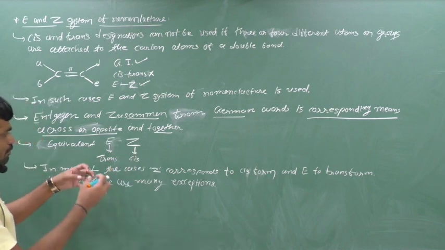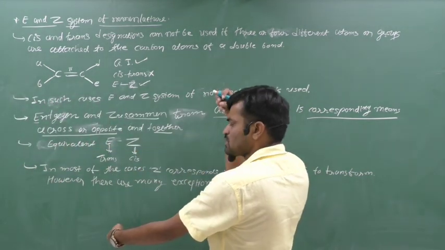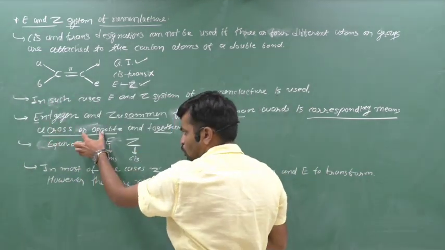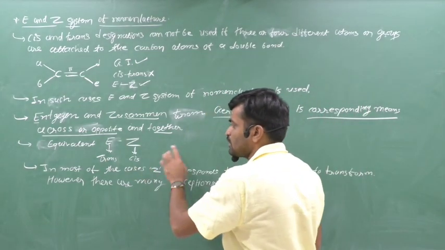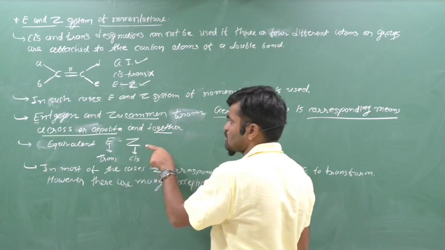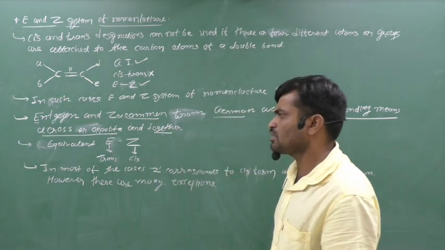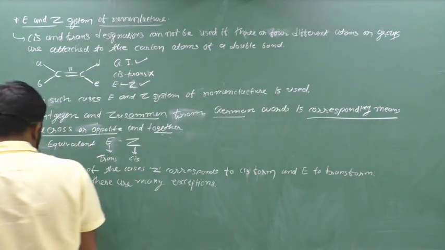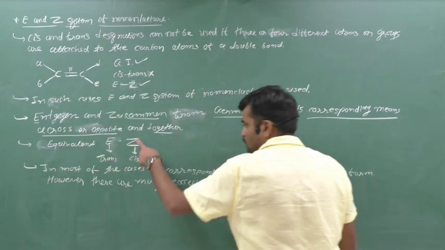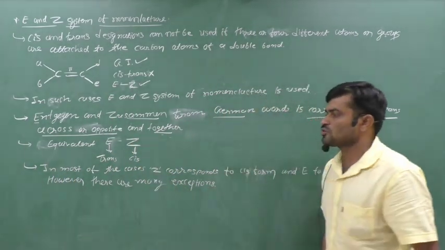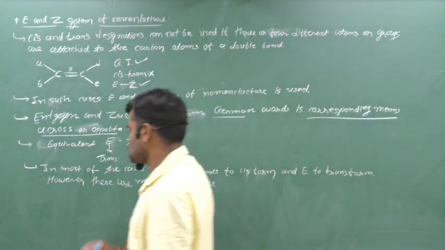That means if the groups are on the opposite side, it is trans; E means across or opposite. If the groups are on the same side, it is cis, but here we assign it as Z, because Zusammen means together or same side. In most cases Z corresponds to the cis form and E corresponds to the trans form.